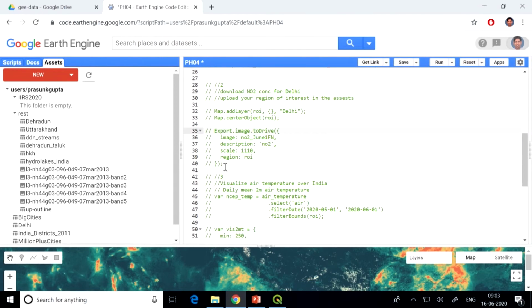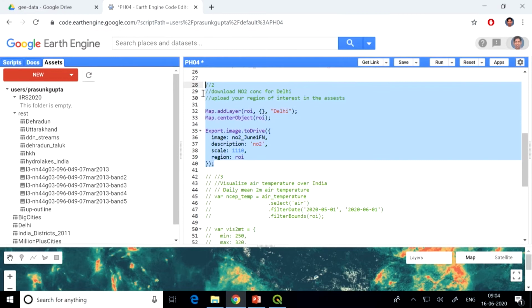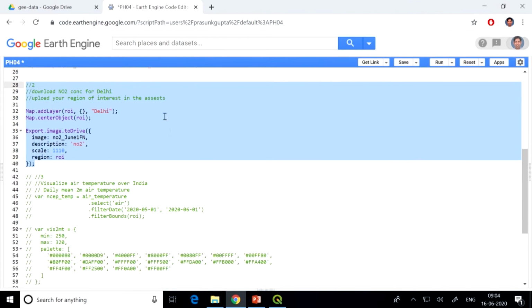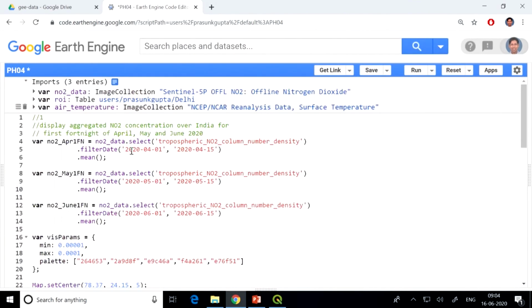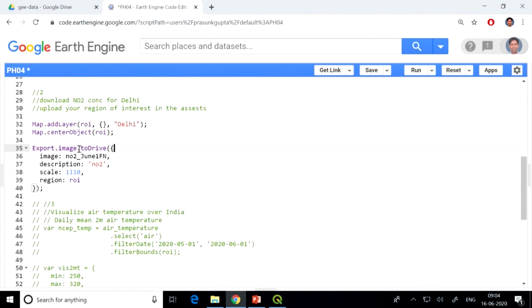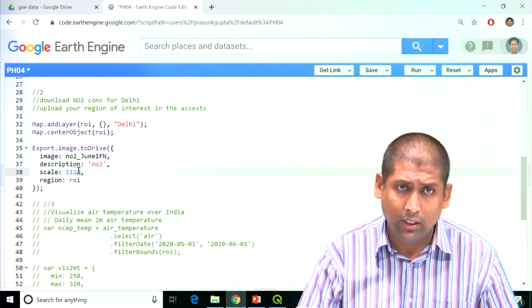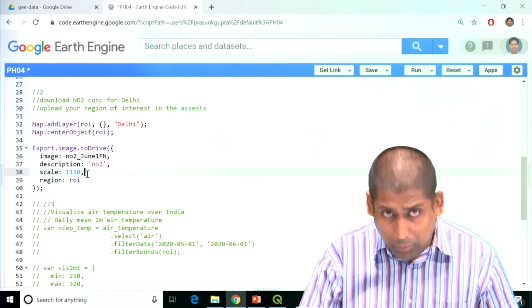Now let us see the code, how I can download this nitrogen dioxide concentration data over the study area. Whatever data I have added, I am importing it into my Earth Engine. I am calling it using a variable called ROI, and then I'm saying export image to drive. I'm only downloading currently the June first fortnight data, and giving the description. This is basically the file name, and the scale. This is important. This is in meters, the spatial resolution.